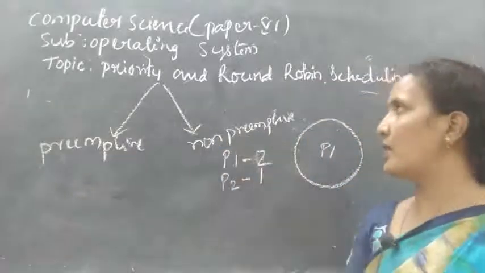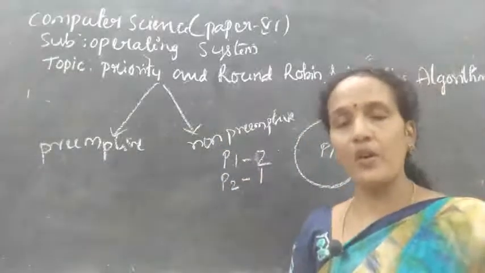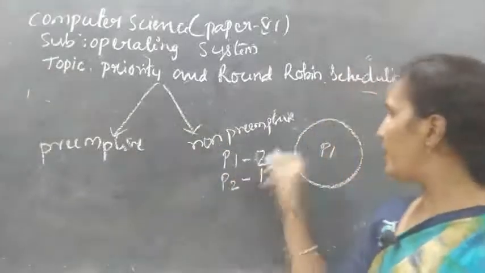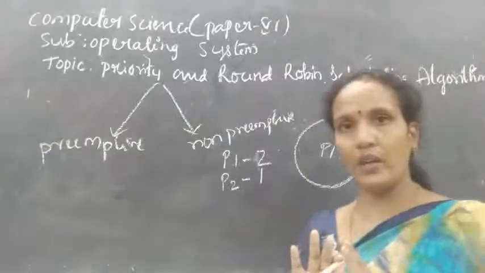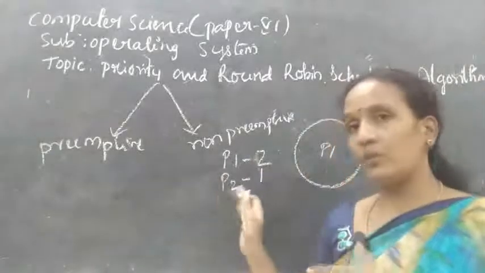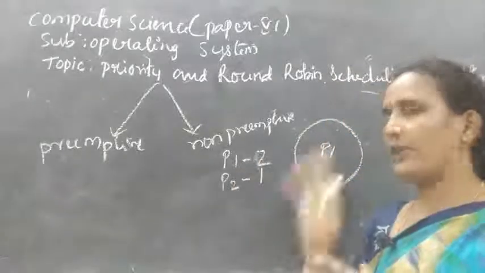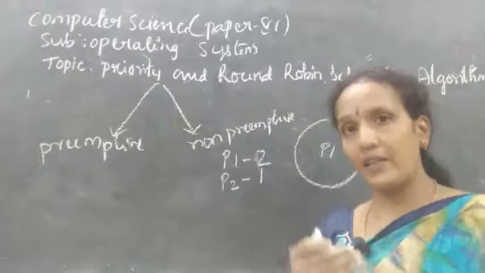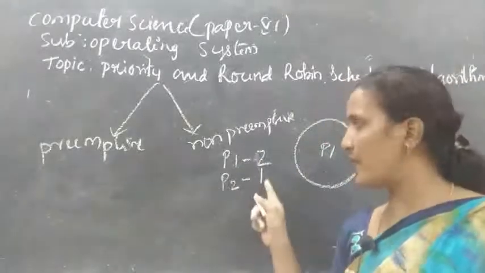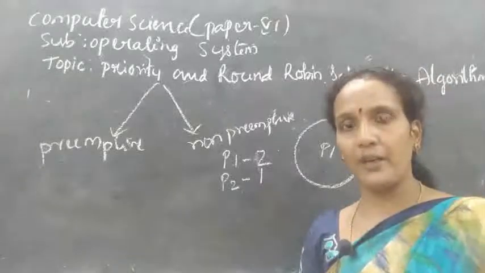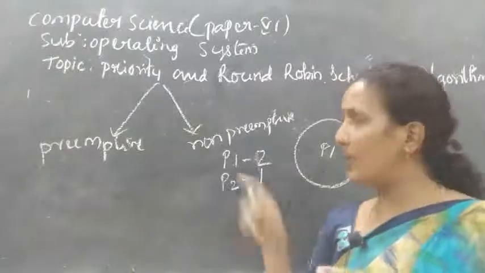Now, the second one is non-preemptive. In non-preemptive, what happened? P1 is executing right now, and P1 has the highest priority before P2 arrives. While P1 is executing, P2 enters with a higher priority.